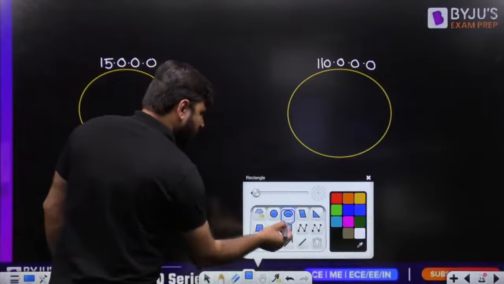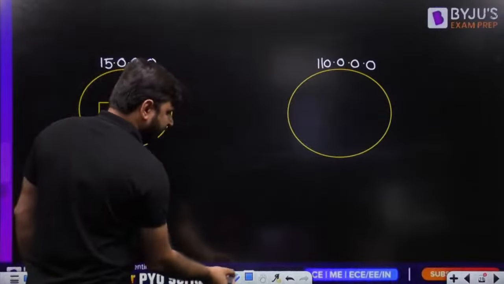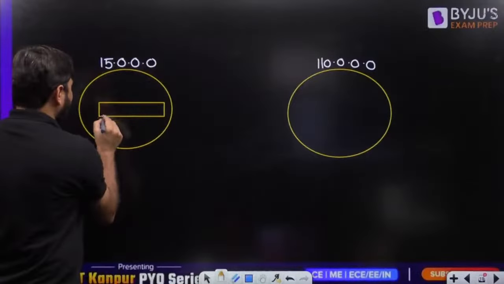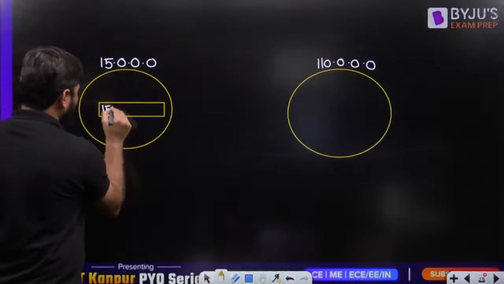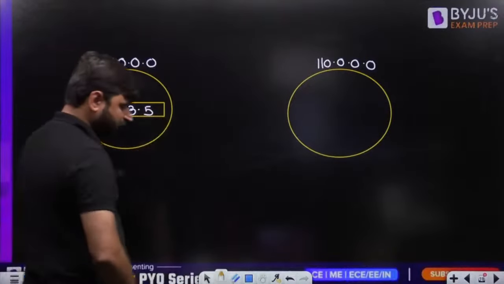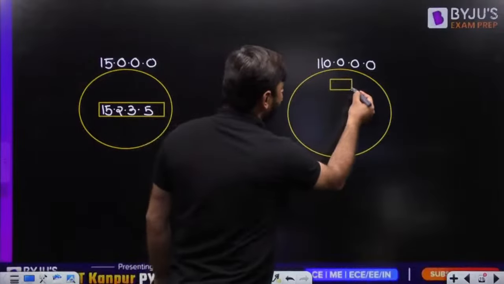Suppose one computer of this network, you can take any IP address, but you can't take all ones in the host ID part, and can't take all zeros. 15.2.3.5. This is the IP address. Now in this network, my dear friends, how many computers are present?